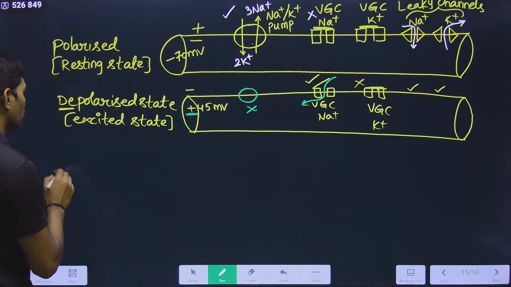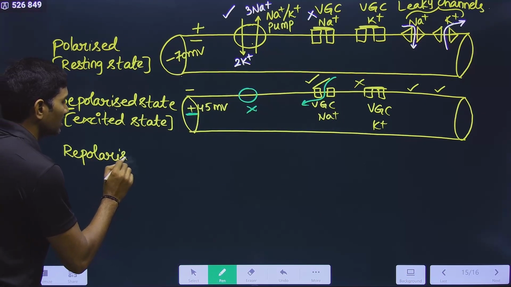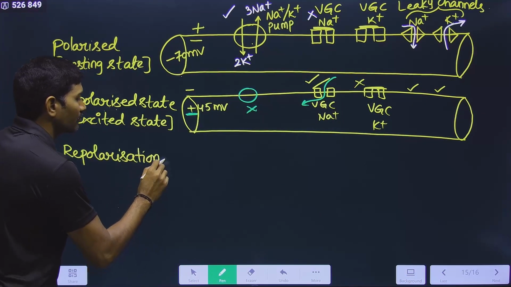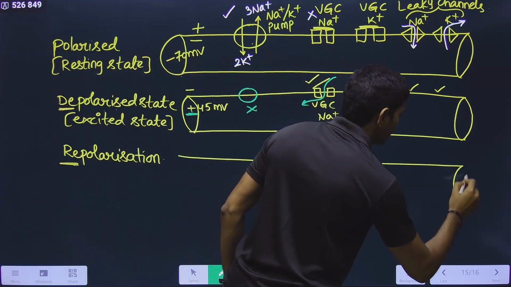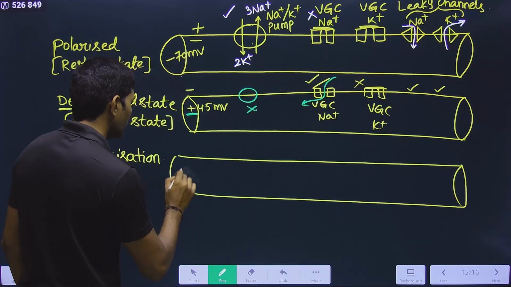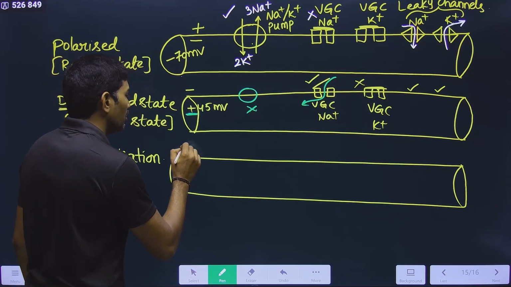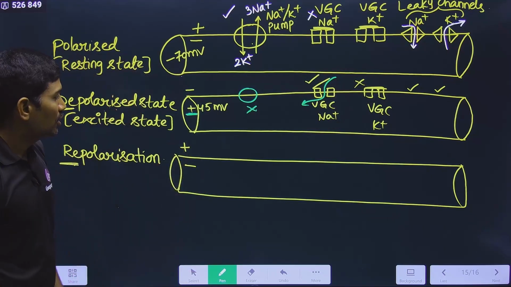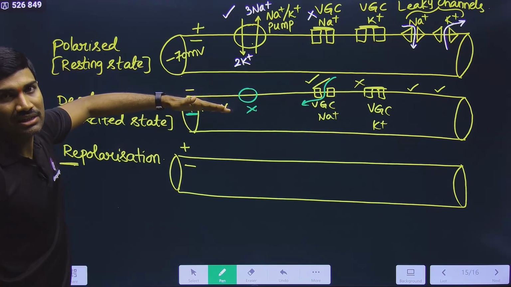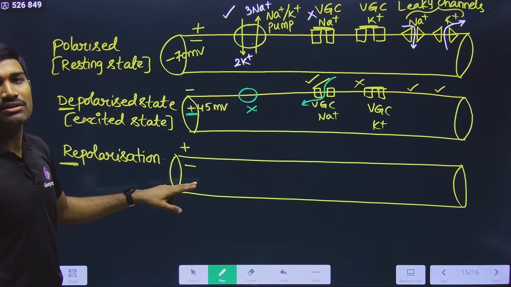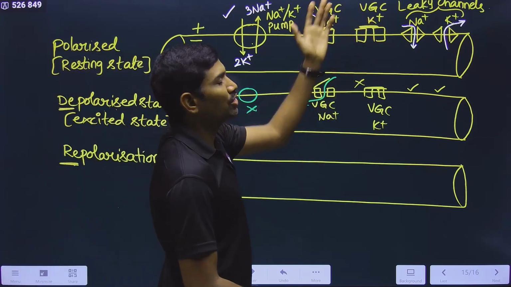Coming back to normal is called repolarized or repolarization. Re means again getting polarized. Again getting polarized means, observe carefully here, ultimately inside negative, outside positive should occur. So now understand carefully, here positive is present inside. And how will you get negative here? You are not bringing negative here. What you are doing is sending positive outside.